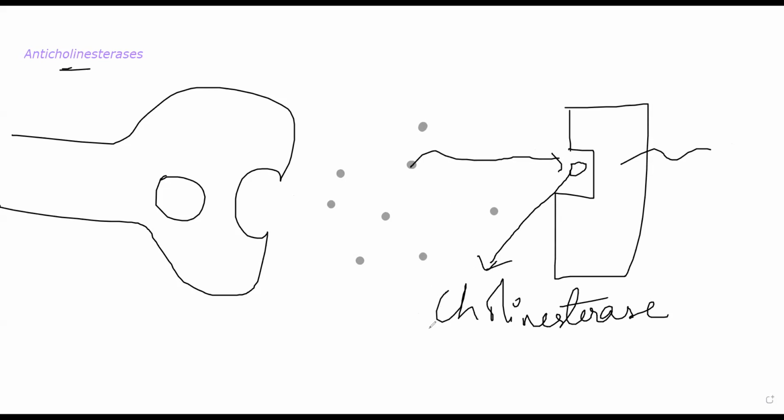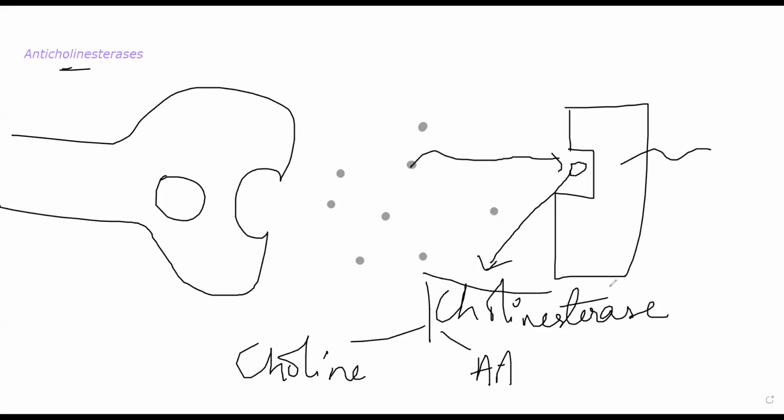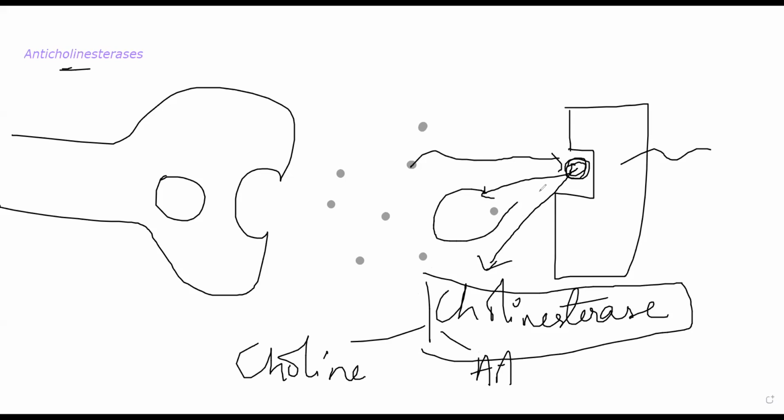And whenever it is acted upon by cholinesterase, you get two compounds. You are essentially breaking down acetylcholine into choline and acetic acid. I'm just writing it as acetic acid, AA for now. Here, by giving anticholinesterases, you are essentially inhibiting this enzyme. If you inhibit the cholinesterase enzyme, what will happen? This acetylcholine, which is attached to that receptor, even though it will come out, is still staying in that synapse. So there is a chance that it can go back and stimulate the receptor again.